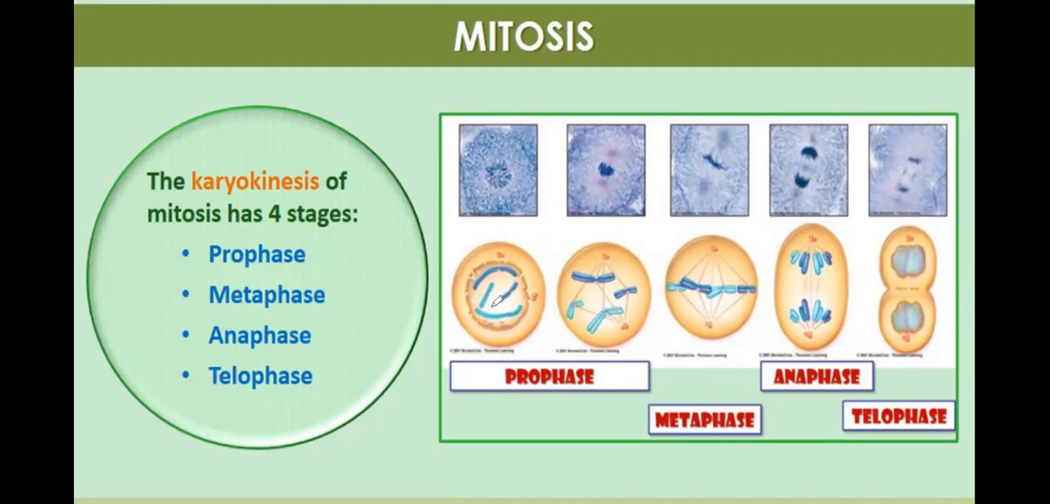These are the shapes of chromosomes in prophase. See, these are the chromatin networks. They become more condensed and appear as chromosomes. So this is called prophase.